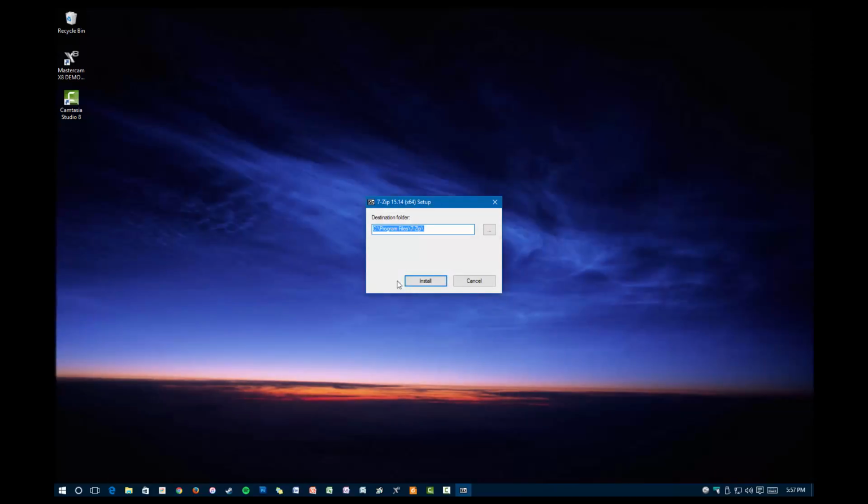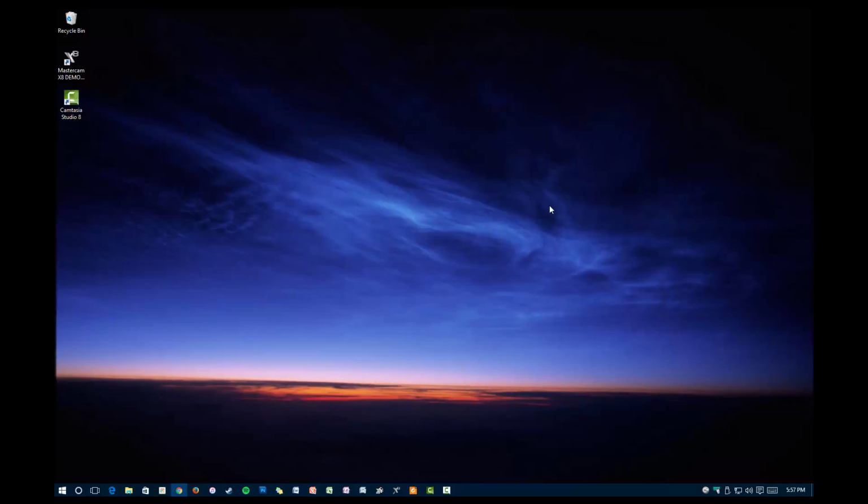And for this, you click install, then wait for it to install. Since it's a relatively small program, it won't take that long. And after it installs, you click close.